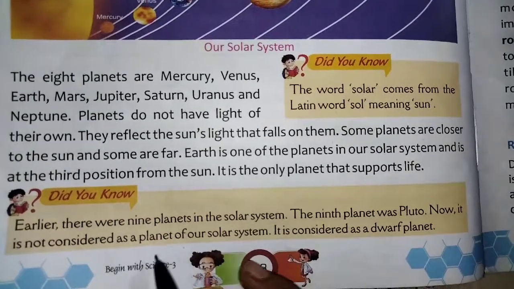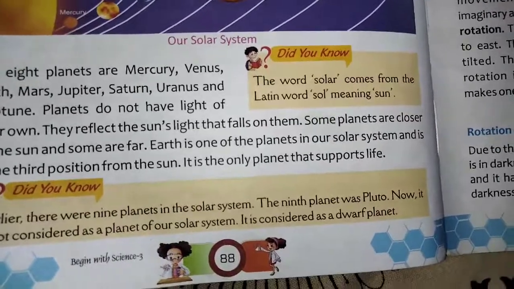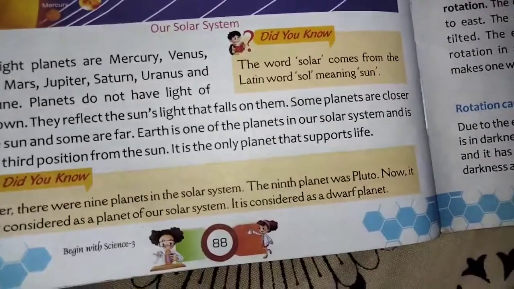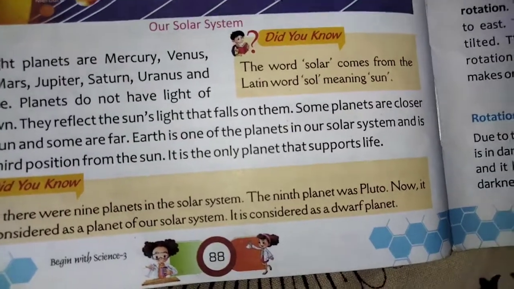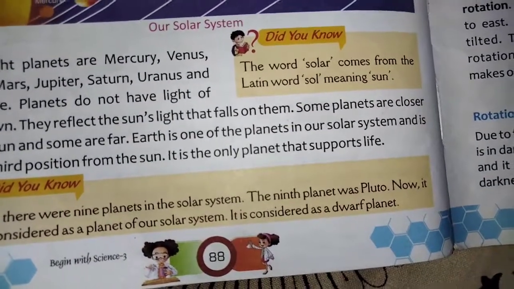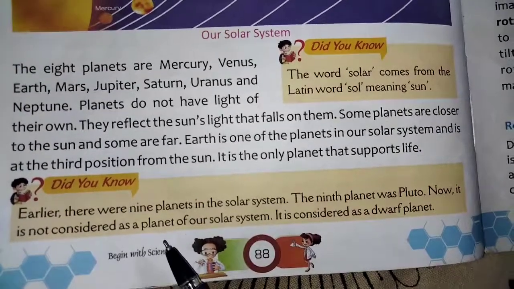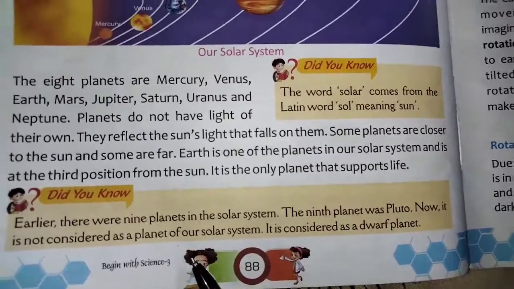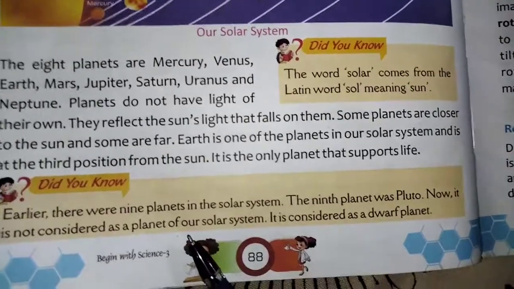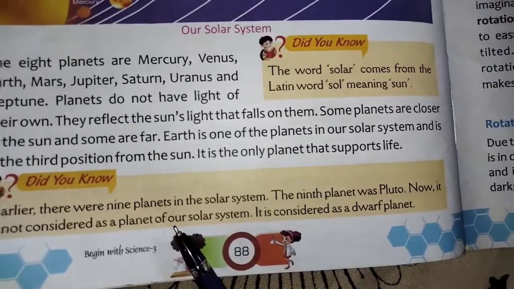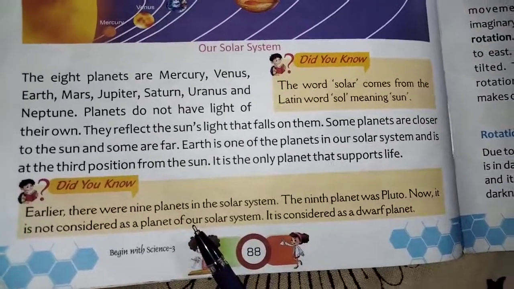Earlier, there were 9 planets in the solar system. The 9th planet was Pluto. Now it is not considered a planet of the solar system because it is very far from the sun and does not look like a planet. It looks like a dwarf planet. That's why it was removed.